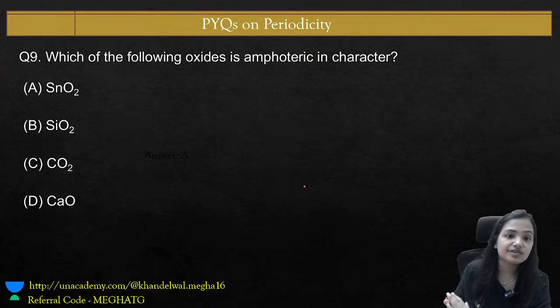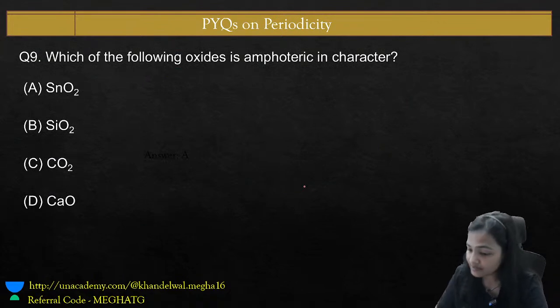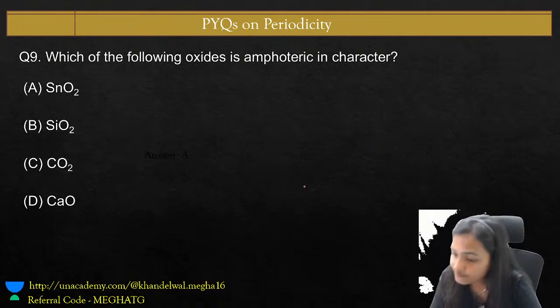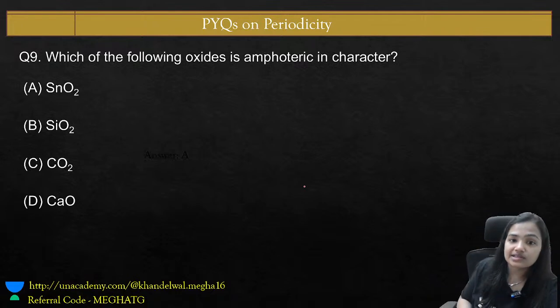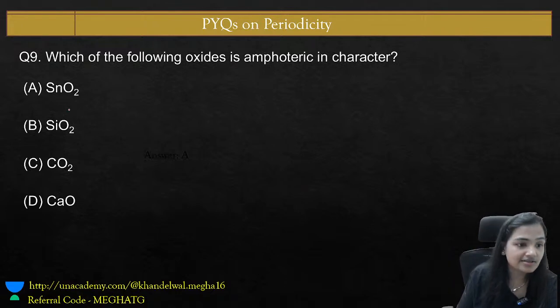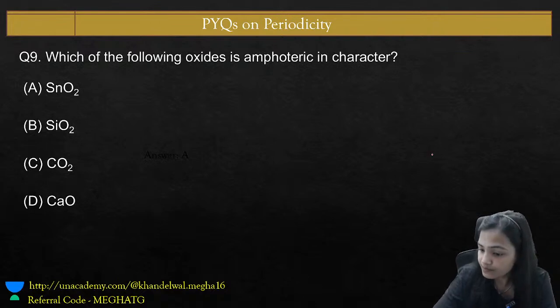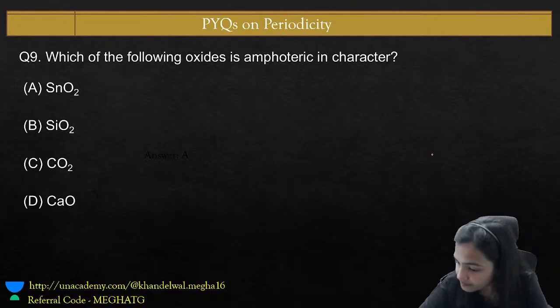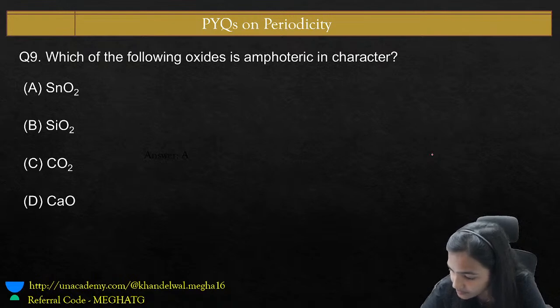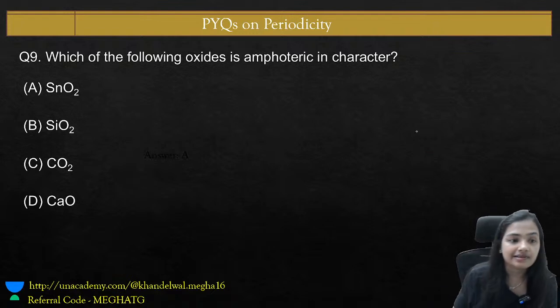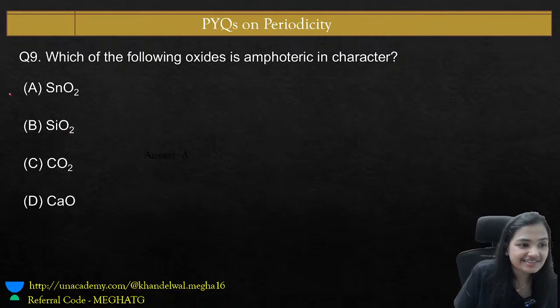Nice. Another question: which of the following oxide is amphoteric in character? Amphoteric: SnO2, SiO2, CO2 or CaO? The right answer for the question is option number A. Absolutely. Why?